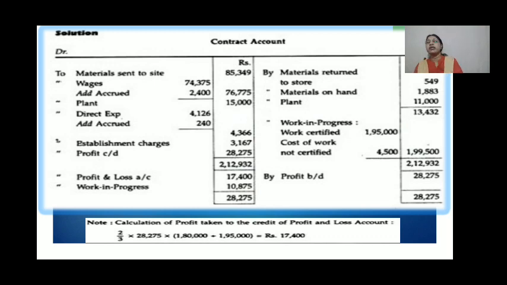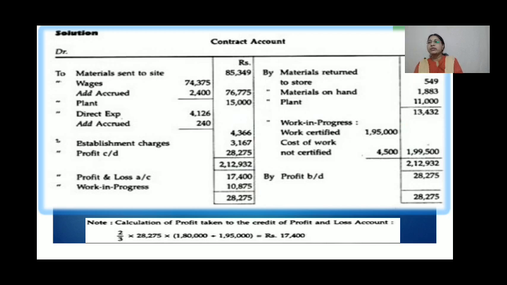Now here, see here, in the debit side, materials sent to site 85,349. This is the opening stock of materials, that is which they have been sent to the site. Then wages, add accrued wages, whichever we have to pay, that also we are going to write for this particular contract account. So 74,375 plus 2,400 is equal to 76,775.